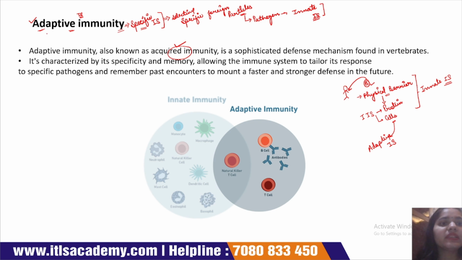Okay, and this adaptive immune system has certain characteristics. This immune system is antigen specific. This immune system has a memory.